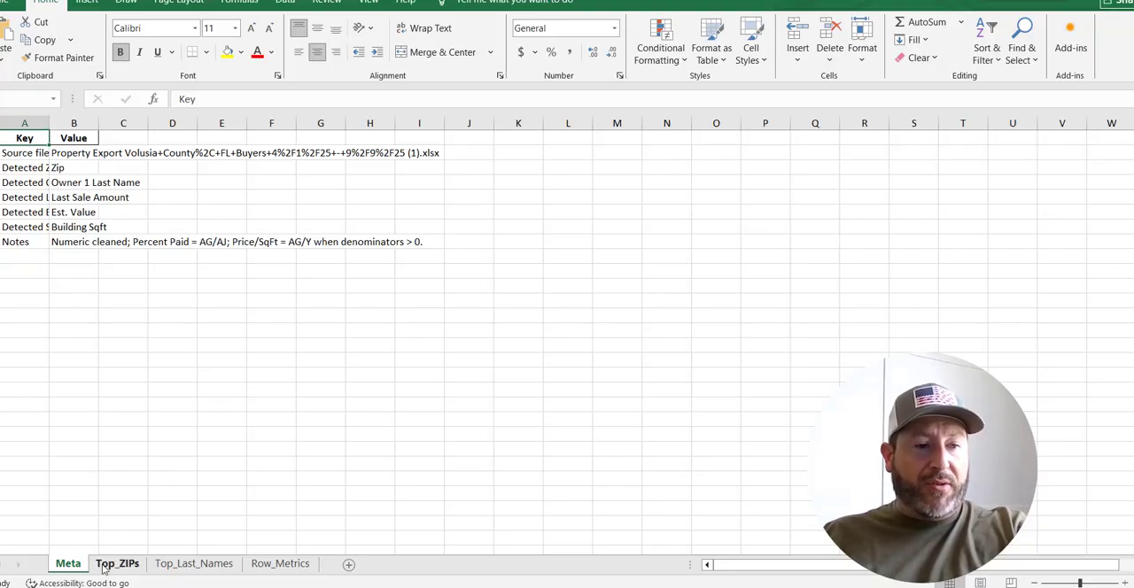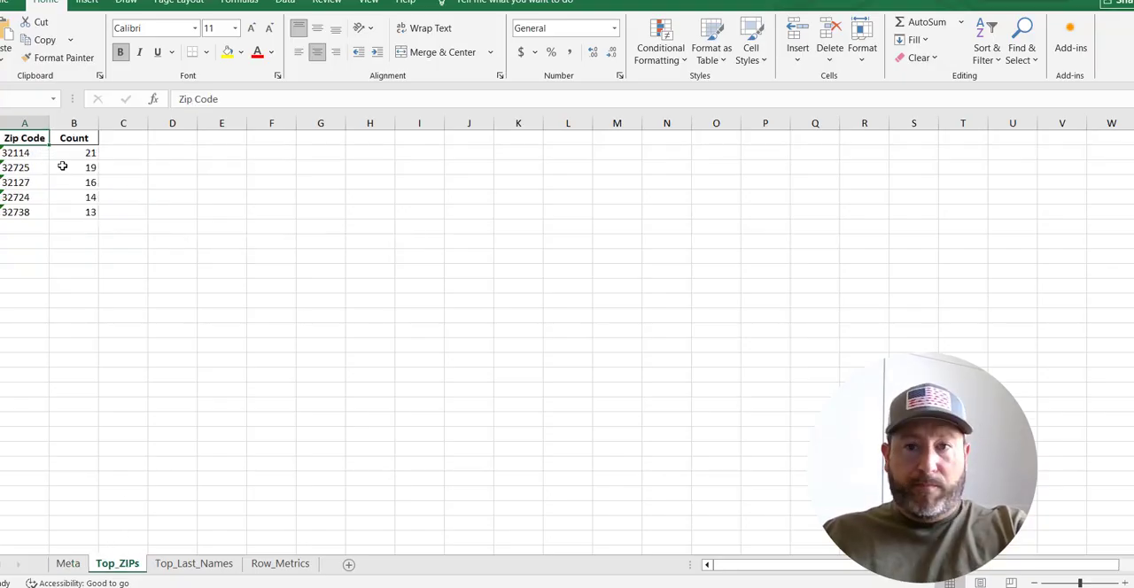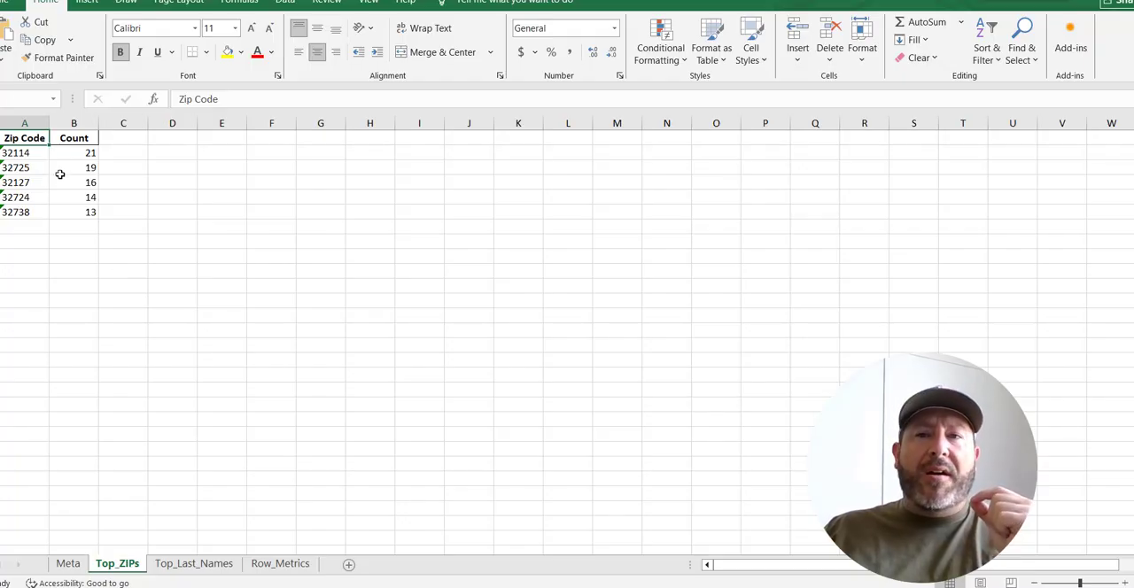So this is the data. Based on what I uploaded in here, these are the top 5 zip codes. Now, why is this important? These are the 5 zip codes in the market that have the most amount of investor bought property. So this is important because when we identify where the investors want to buy properties, that makes a huge difference.